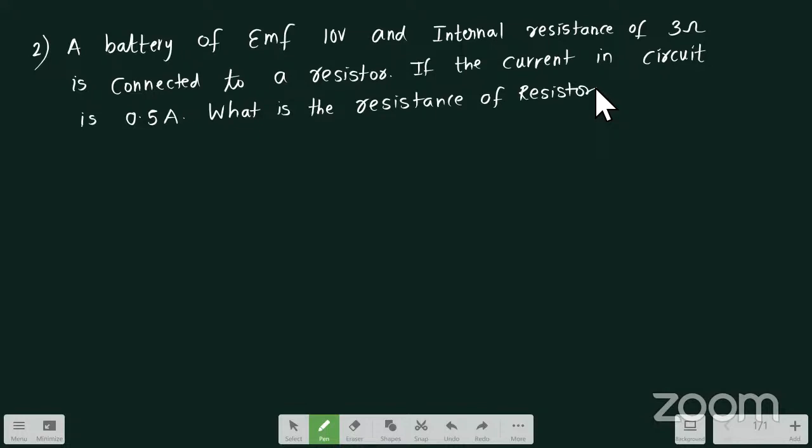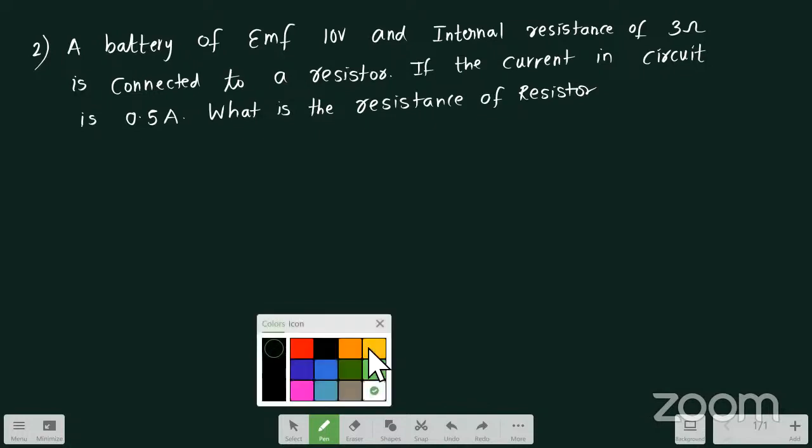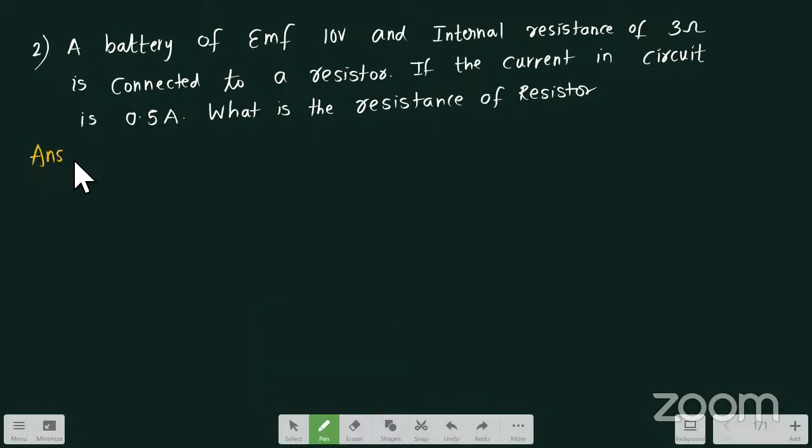See here, what we have is a battery whose EMF is given, that is E is equal to 10 volts. Next, he has given that there is some internal resistance. The value of internal resistance is 3 ohms. And it is connected to a resistor of resistance R, so we are supposed to determine that resistance R value. Next, how much current is flowing through the circuit? The current flowing through the circuit is I equal to 0.5 amperes.